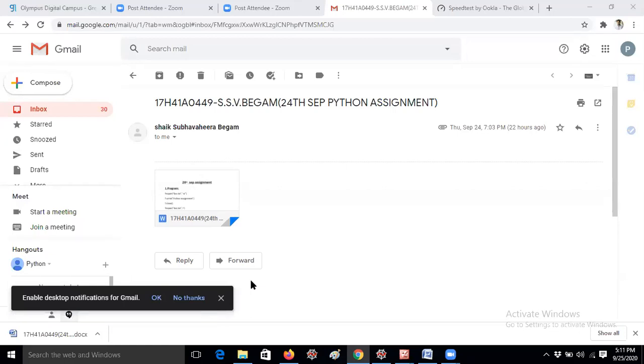Actually, she wrote the program for matrix multiplication, you know, guys. Yesterday I shared that also, and I asked her to minimize the code. So she did that also.